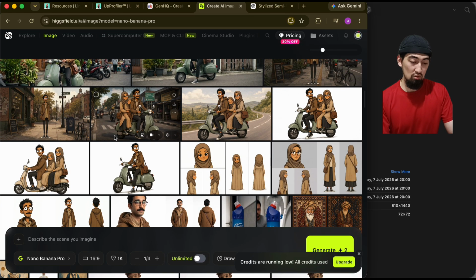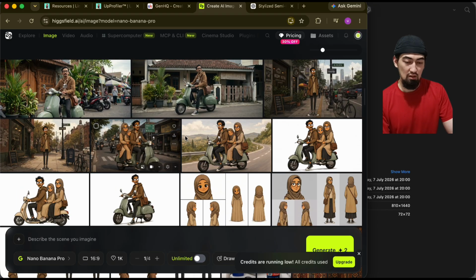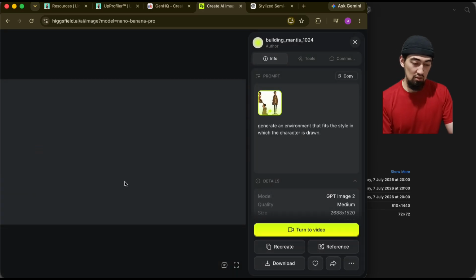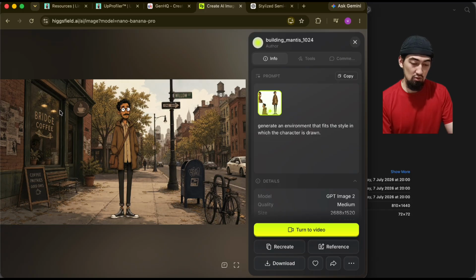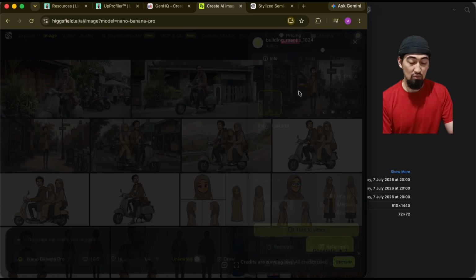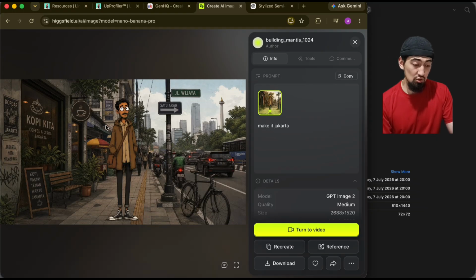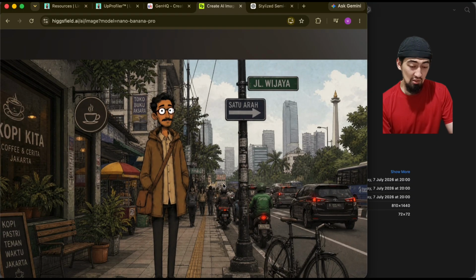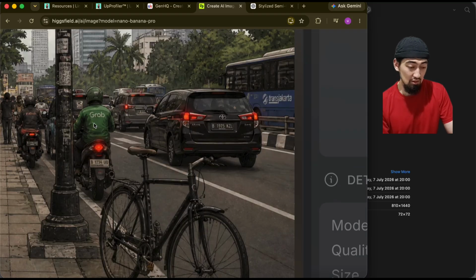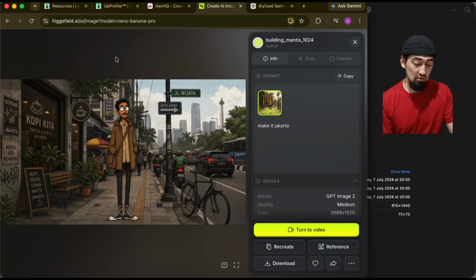Now I'm not going to torture you and go through all that, but you get the idea. And then I just started working with the male character. I put him in different environments, like literally generate an environment that fits the style in which the character is drawn. It gave me a New York looking place, but we don't want New York. Then I asked it to do it in Jakarta, and then it gave me this, which, to be honest, I really like, because as you can see, it looks quite realistic, but at the same time they're hand-drawn, which gives it this nice effect. Although I'm not very happy with the very high contrast, but that could be fixed easily later on.